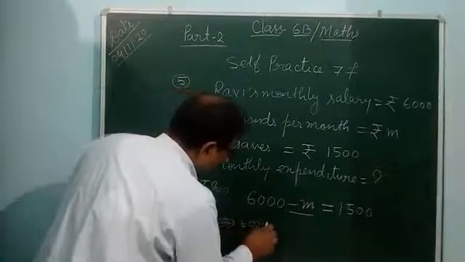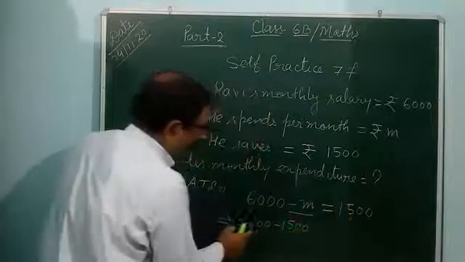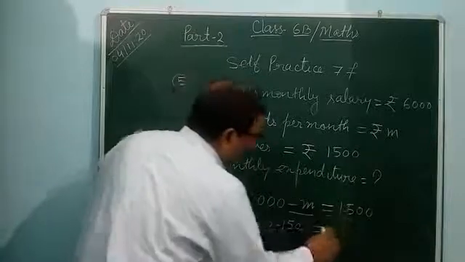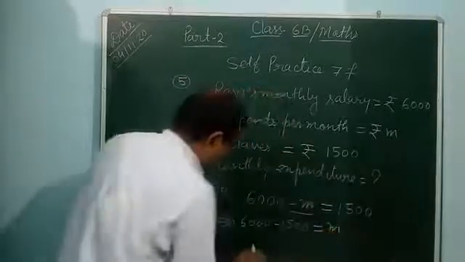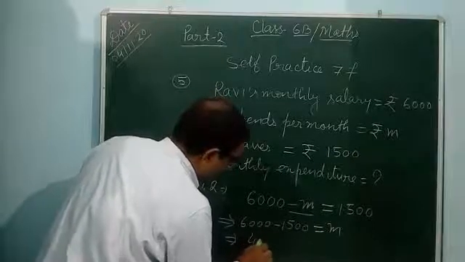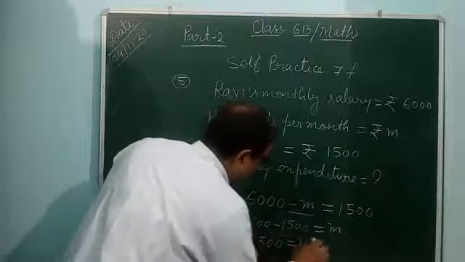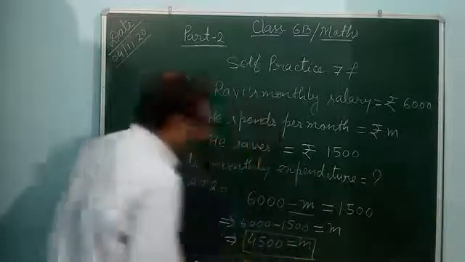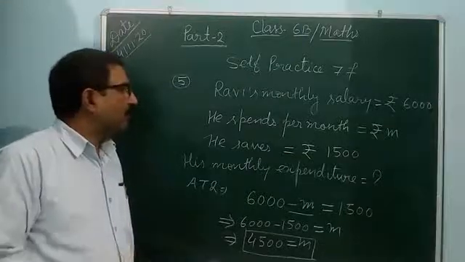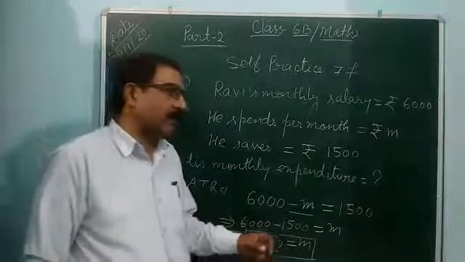So 6,000 minus 1,500, you can take this plus 1,500 to this side, it will come as minus 1,500 is equal to minus m, it will go that side, it will be m. So 6,000 minus 1,500, it is coming 4,500 is equal to m. It means his expenditure is 4,500.